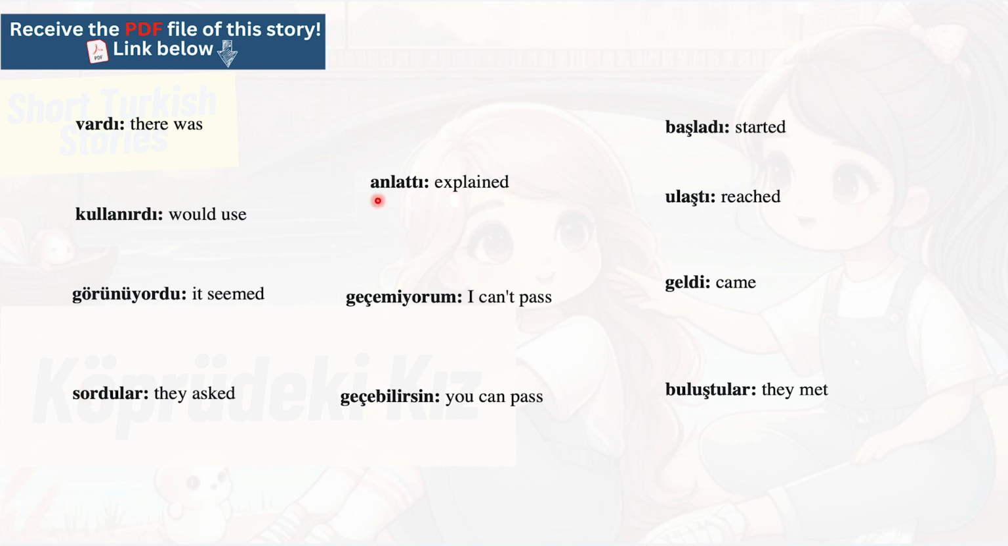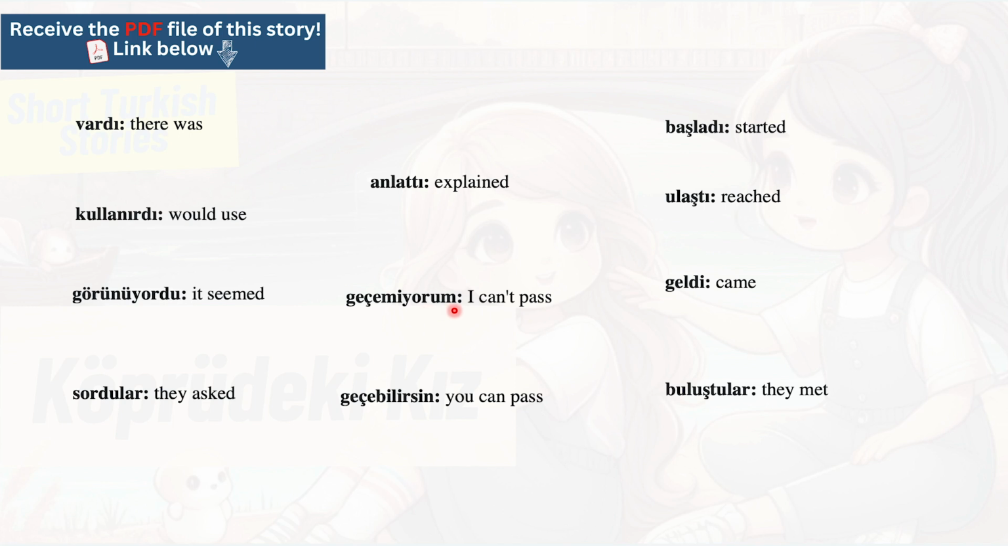Anlattı, explained. Anlatmak, to explain. The t is for the past, and we said when we have letter t, instead of using d, we use t. Even if you say it anlatdı, it's very hard to pronounce, so it's t. Don't forget, Turkish is based on vowel harmony. Geçemiyorum means I cannot pass. The e here, it passed before, we said it means can, but since we have the me, which is negative, cannot. I cannot pass. I want to pass, but I am not able to pass. This is the role of the e here.